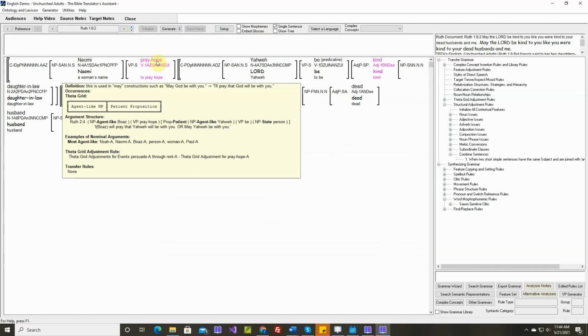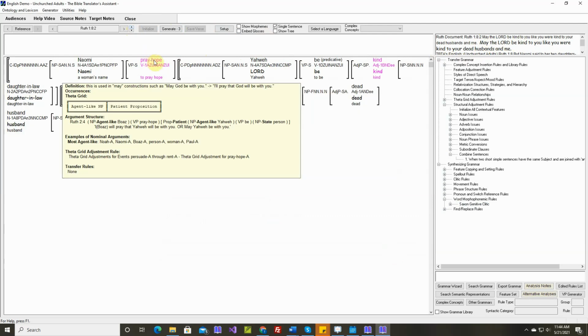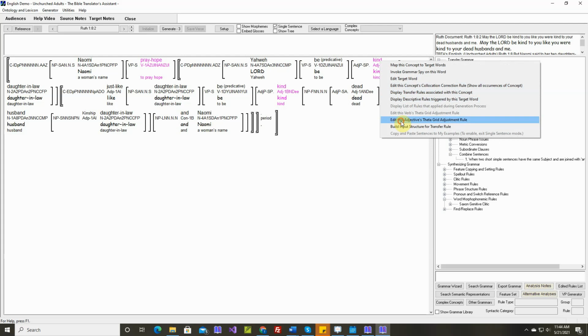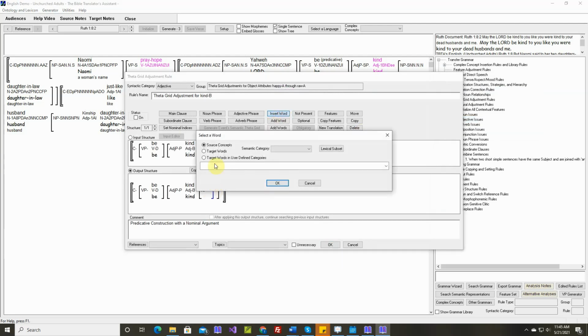Okay, pray hope. In English we say, may the Lord be kind to you. Let's deal with this one first. Let's deal with this data grid adjustment rule. Okay, and here we want to insert the word to.